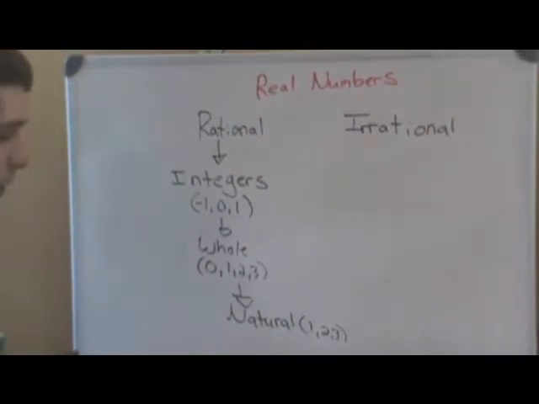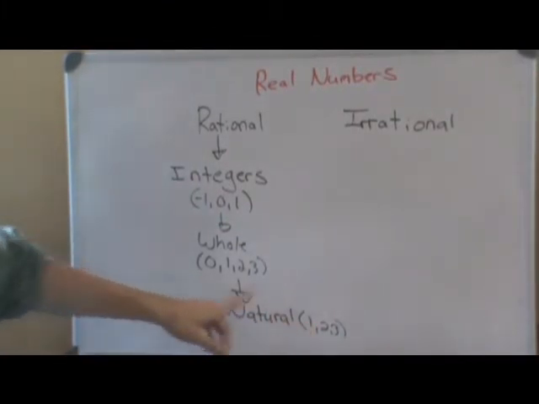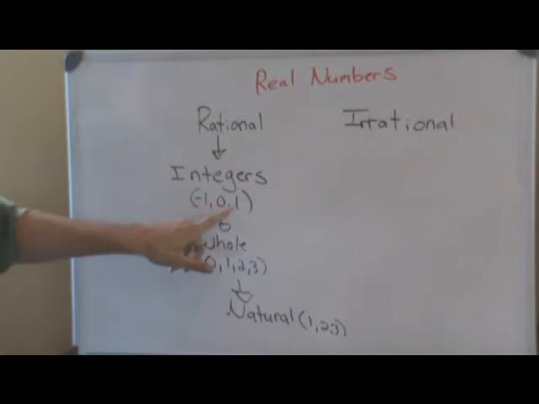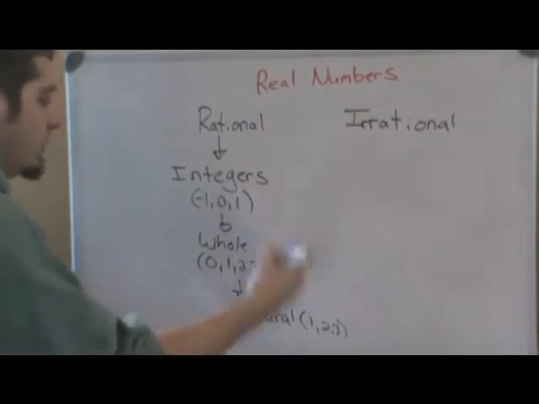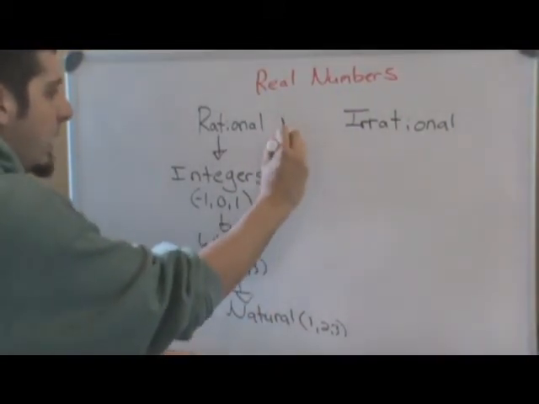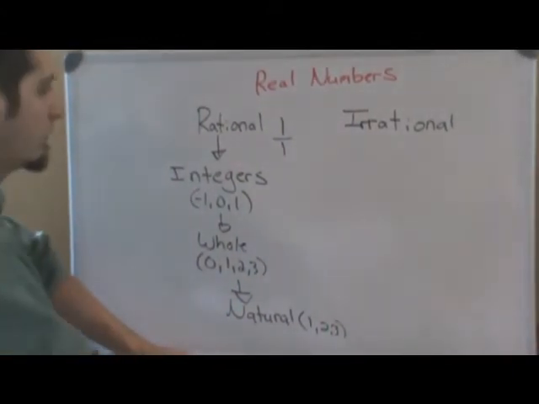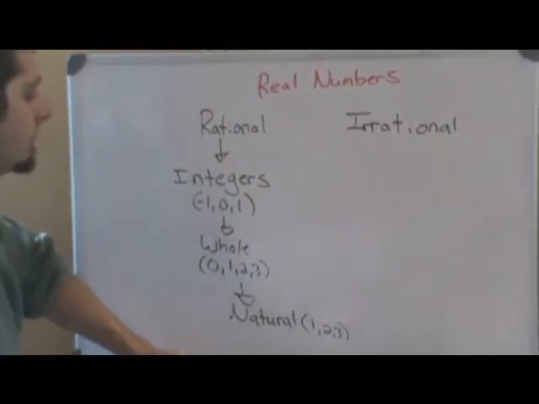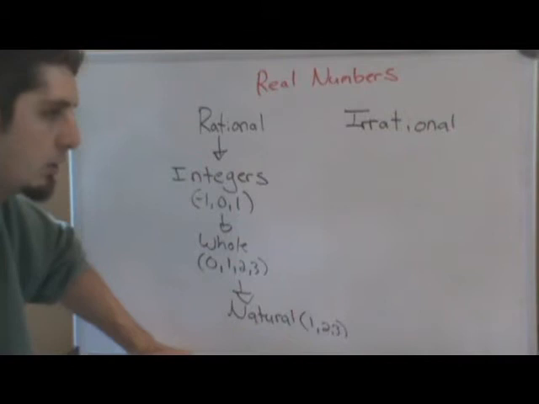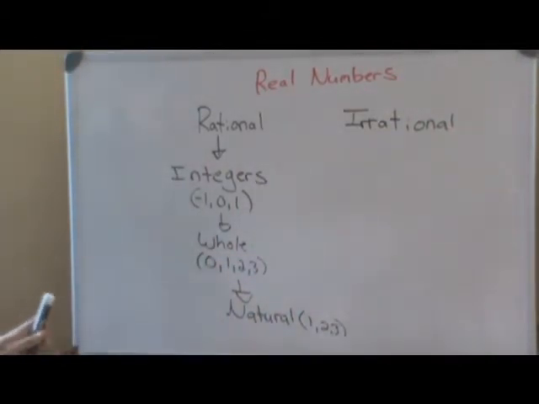Numbers can belong to multiple groups. For example, the number 1 belongs to the natural numbers, the whole numbers, the integers, and also the rational numbers. Like I said, rational numbers are any number that can be written as a fraction. So even the number 1, if you want to write it as a fraction, you put it over 1. The number 5, you put it over 1. 5 over 1 is the way you would write 5 as a fraction. Any decimal you have can be written as a fraction. I did a couple videos on converting decimals to fractions, so if you're curious about that, you may want to watch them.